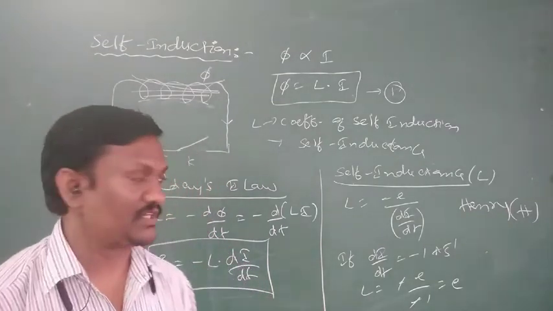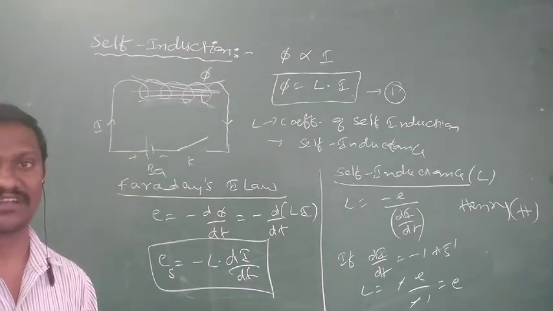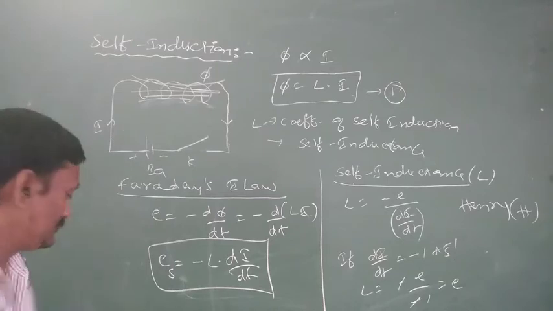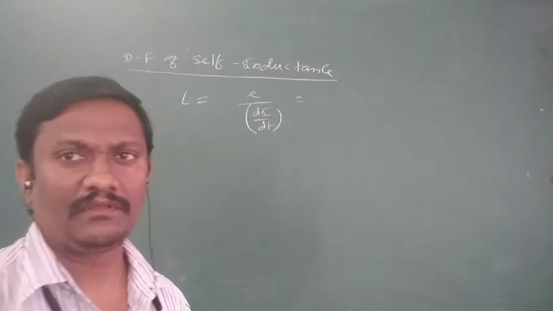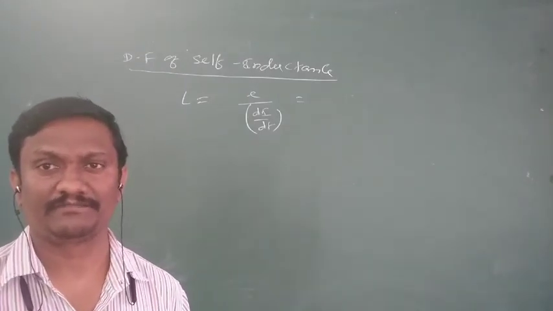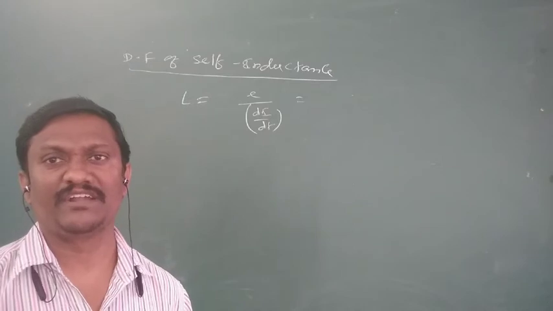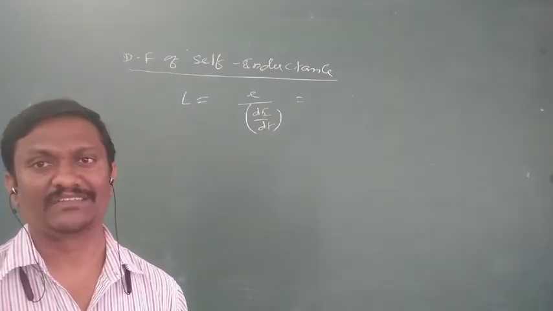So that is about self-induction, the coefficient of self-inductance. Next, derive the dimension formula of self-inductance. The unit of self-inductance is Henry. What is the dimension formula of self-inductance?